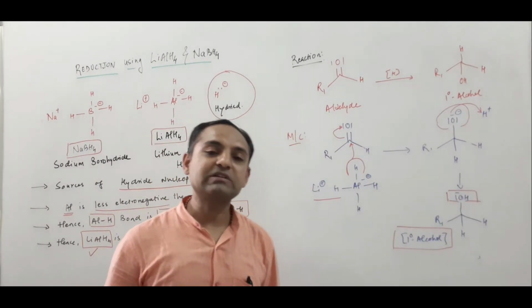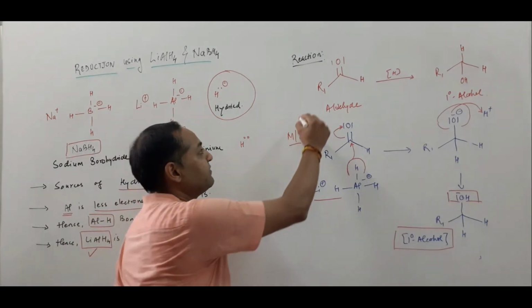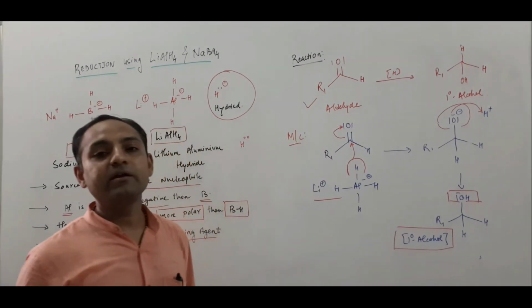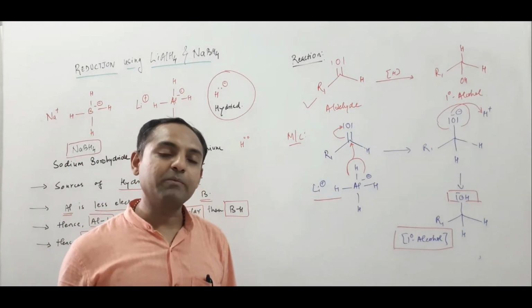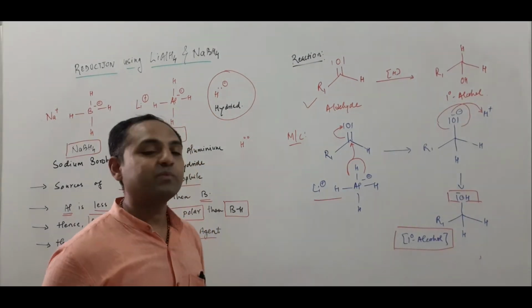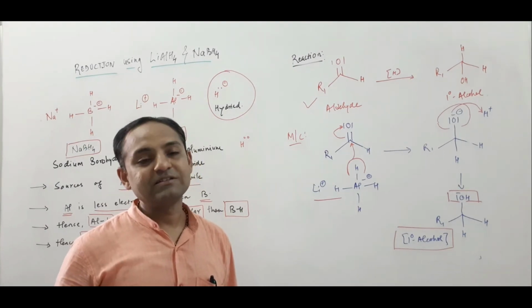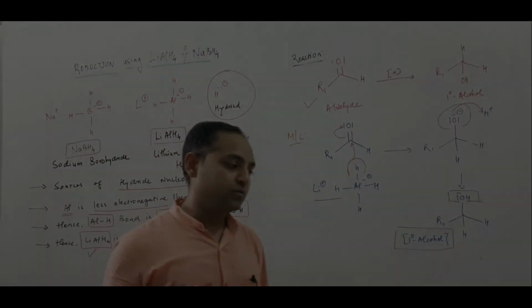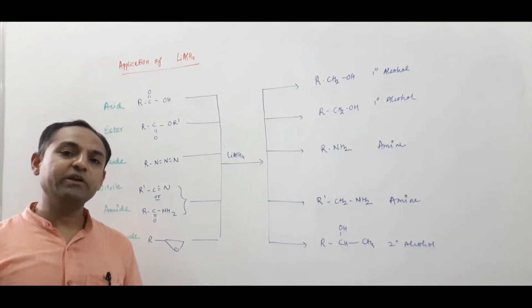Such kinds of questions are generally asked in many competitive examinations. When we are using aldehyde and it is reduced by lithium aluminum hydride, the product would be primary, secondary, or tertiary alcohol? The correct answer is primary alcohol. When we are using ketone, then the product would be secondary alcohol. Let us see the applications of lithium aluminum hydride.